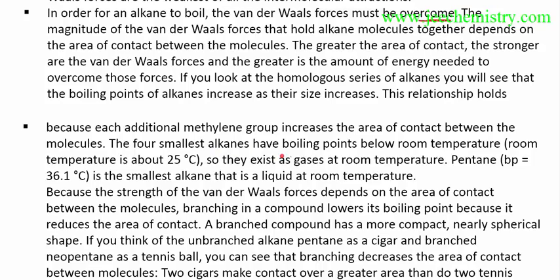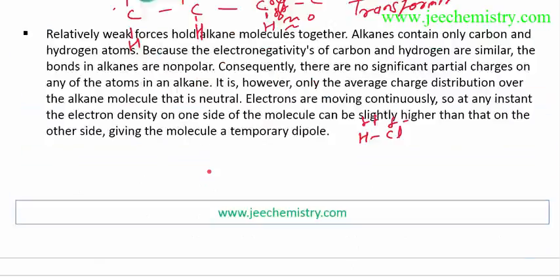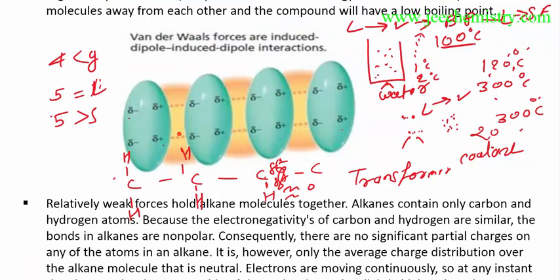The four smallest alkanes have a boiling point below room temperature. This thing I have already explained. Van der Waals forces increase as the area of contact increases. So if 5 carbons come, if another 5 carbons come, then there is more area of contact. If 6 carbons come, there is more area of contact. As the area of contact increases, van der Waals forces increase.